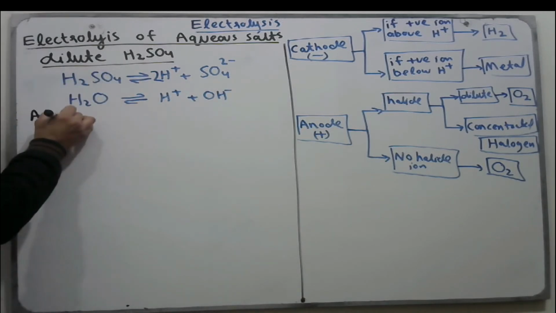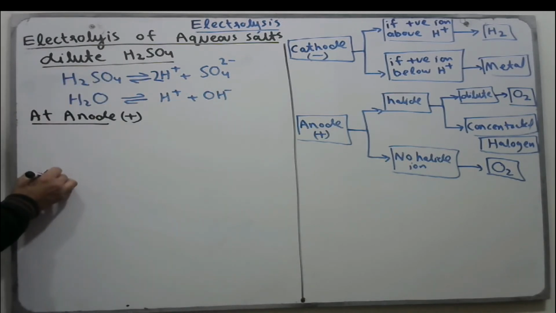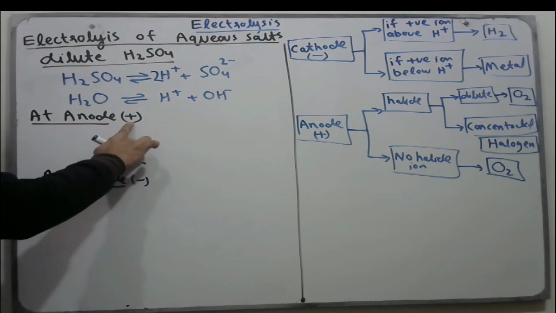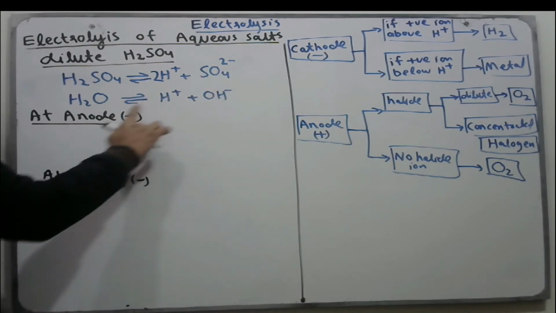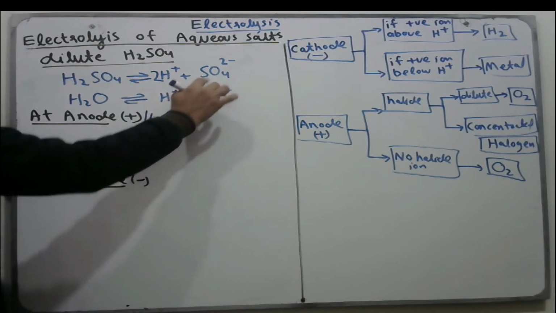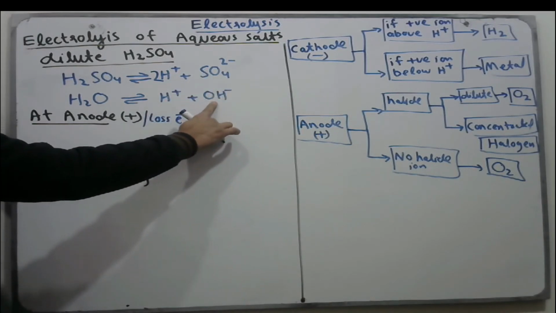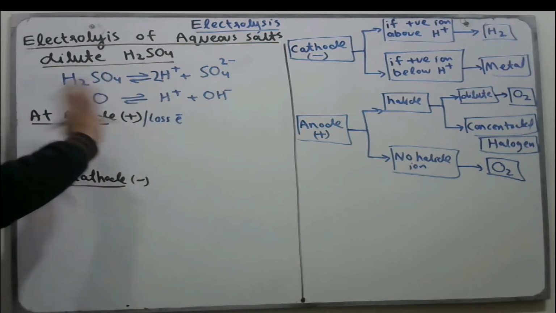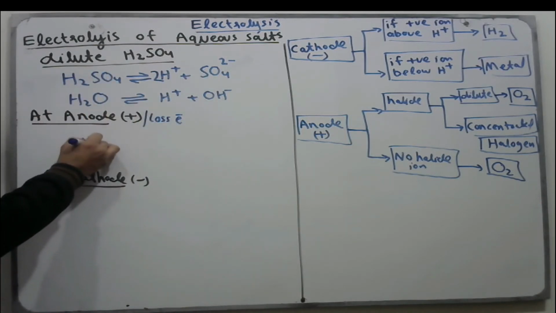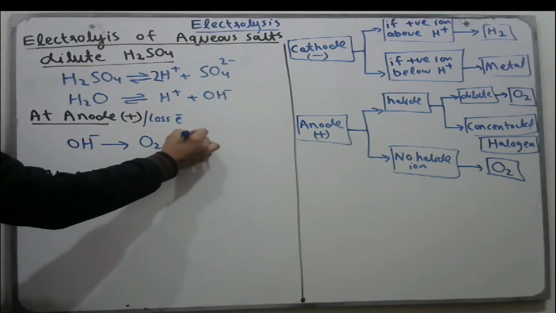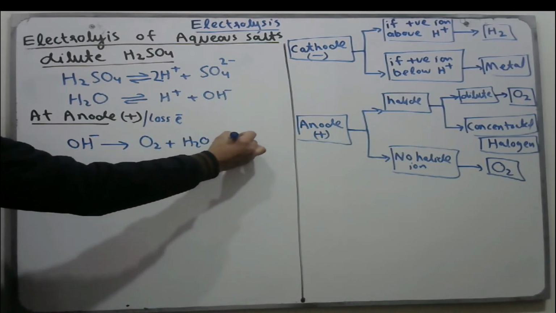The anode has positive charge, the cathode has negative charge. At the anode, the negative ions move to the anode where they lose electrons. So sulfate and OH negative ions move to the anode, but sulfate never discharges, never loses electrons. So OH is the one that loses electrons to form oxygen with water.